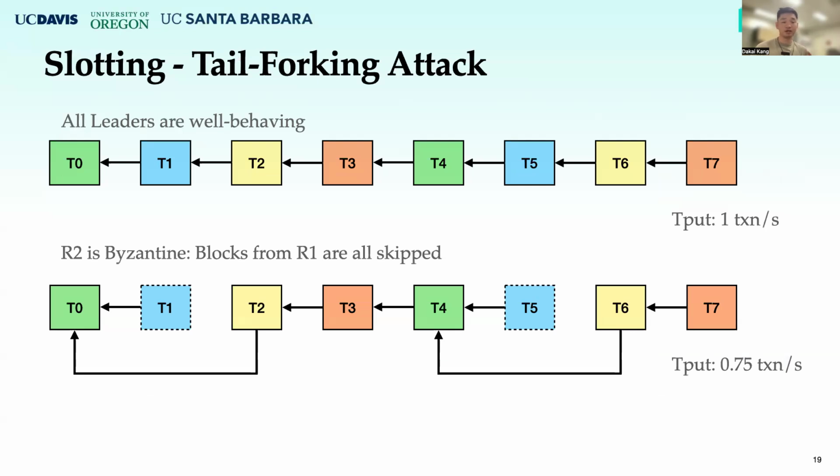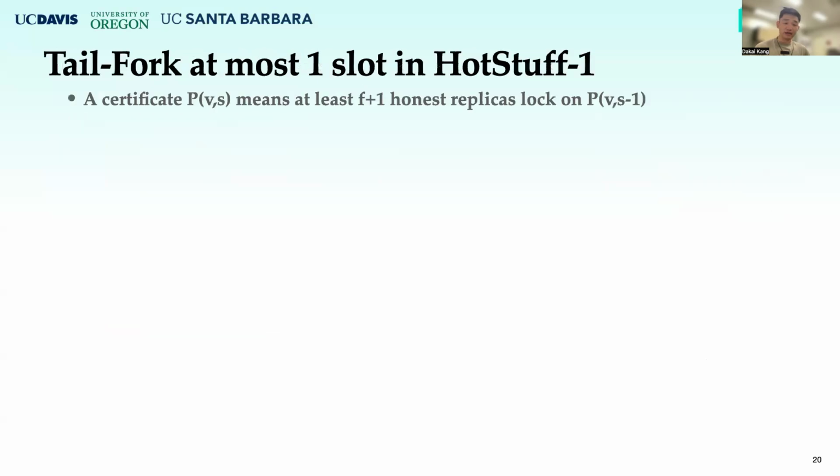Now let's see how the slotting mechanism helps with the tail forking attacks. With the slotting mechanism, the certificate of slot S in view V, PVS, implies that at least F+1 honest replicas have locked on the certificate of the previous slot, PVS-1.